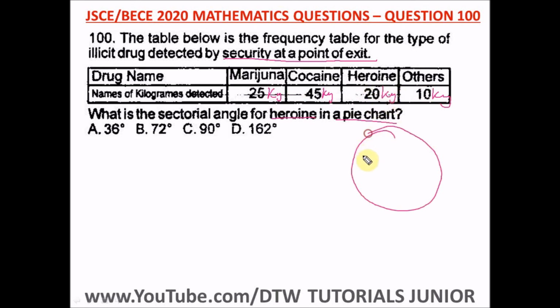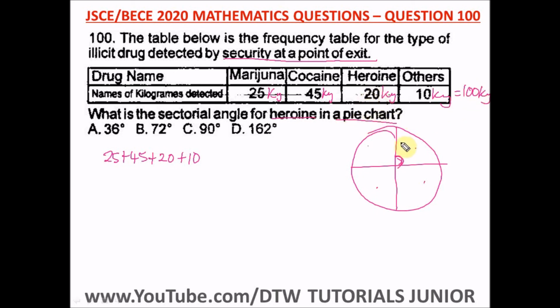Let's say we have a pie chart and it is divided into 4 parts. All right, marijuana, cocaine, heroin, and others. So we want to know the angle of heroin, but we know that the kilogram of heroin is this. So let's find the total kilogram of all the drugs. So we add up, we have 25 plus 45 plus 10, 20 plus 10, 25 plus 45, that will give us 70, and this is 30, 70 plus 30, so we have a total of 100 kilogram.